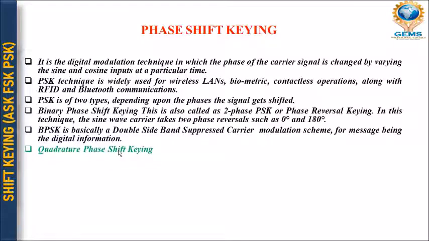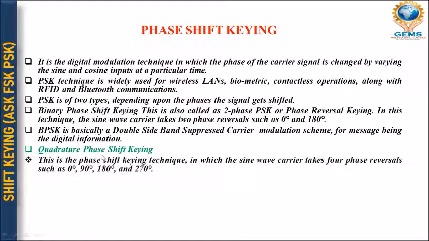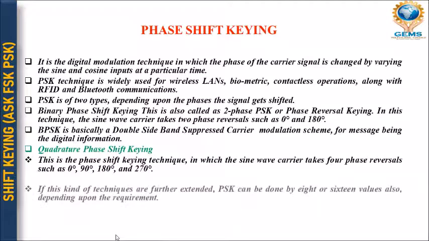Okay, one important thing under this type of keying is quadrature phase shift keying, right? And in this, what are the major angles, what are the major degrees that we are concerned about? Quadrature phase key modulation may be 0, 90, 180 or 270.